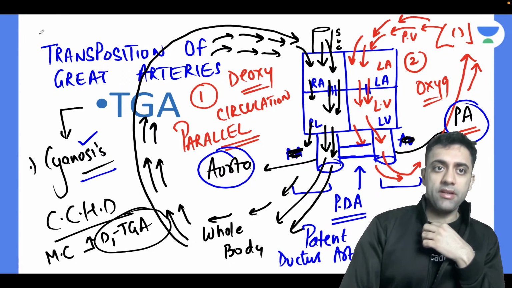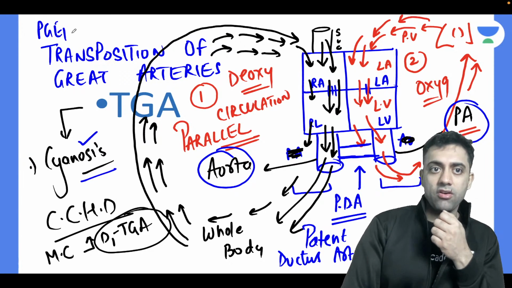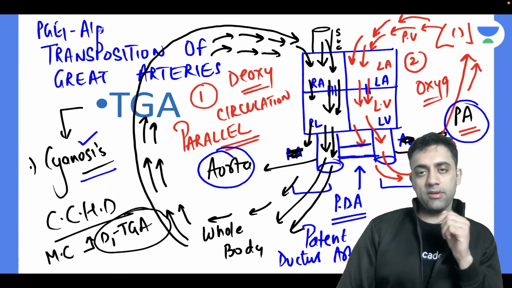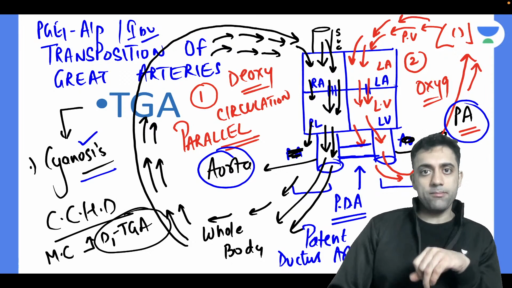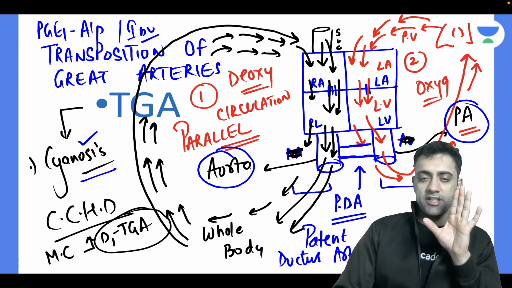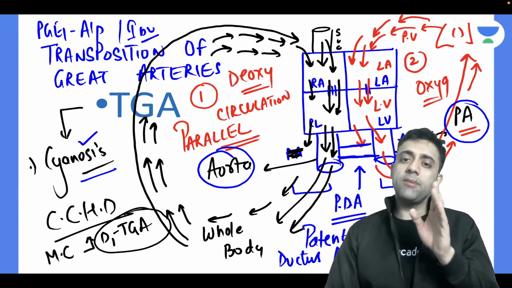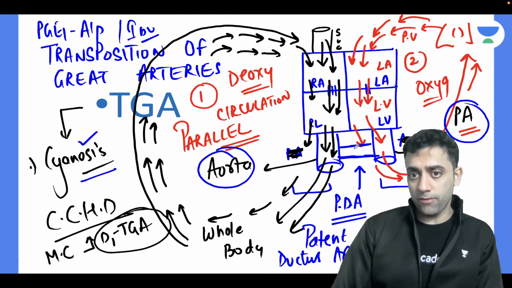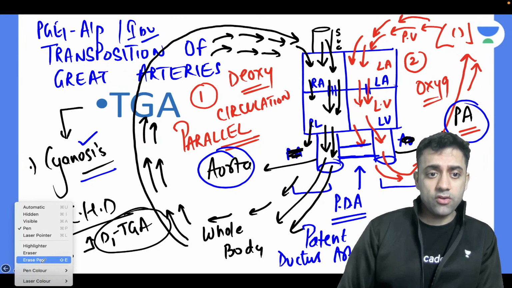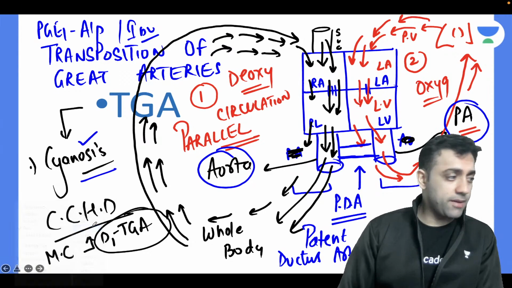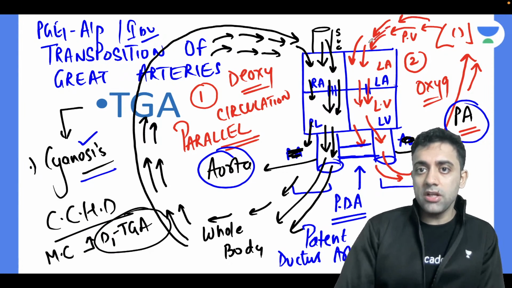I can give prostaglandin analog, alprostadil, if I want to keep the PDA open. I can give ibuprofen if I want to close the PDA. So PDA is in my hands. If I keep the PDA open in this scenario, what will happen? Will the opening of the PDA be helpful for the baby? So what will happen?